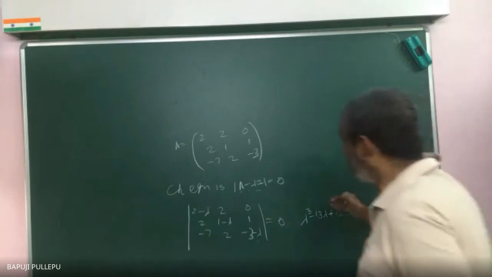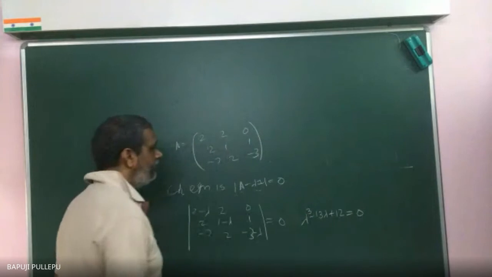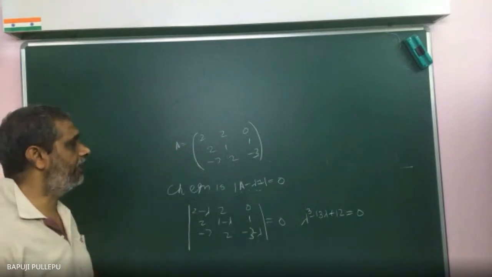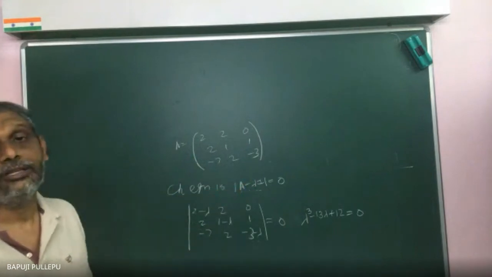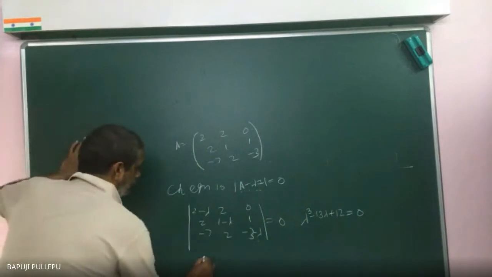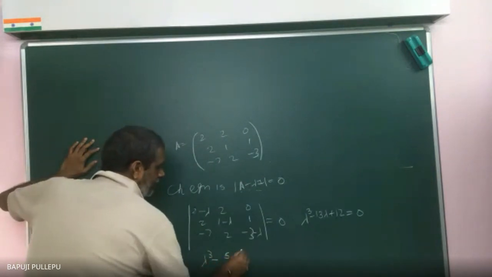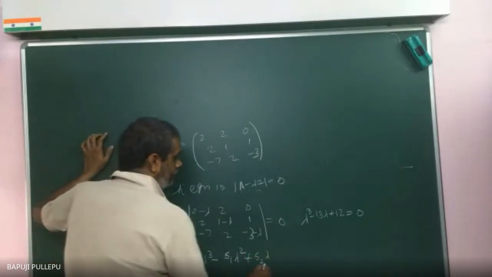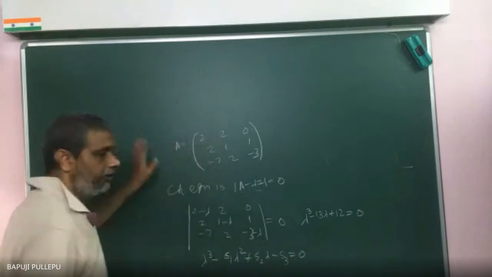See, the solving is the next issue. Getting to this step itself is important. This is how I will let you know. If they give A is equal to something, a 3 by 3 matrix, A minus lambda I is equal to 0. Next, immediately you can write it as lambda cube minus S1 into lambda square plus S2 into lambda minus S3 is equal to 0. For every problem you can write like this.